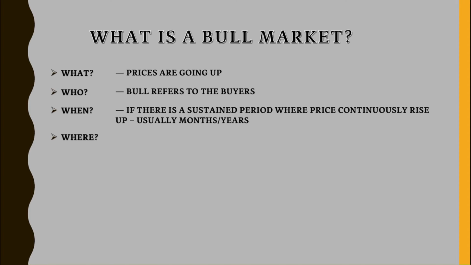There are sudden pumps which may take days and you may still consider them as a bullish trend. But the real bullish market lasts for months and years. These sudden increases that last for days or sometimes a week are just a short-term bullish market.